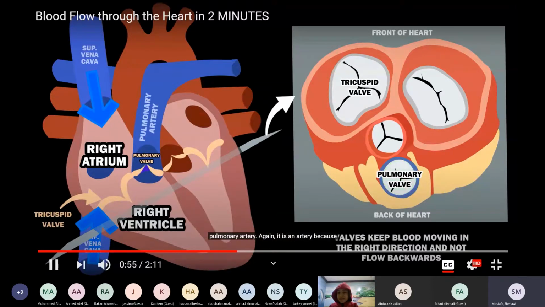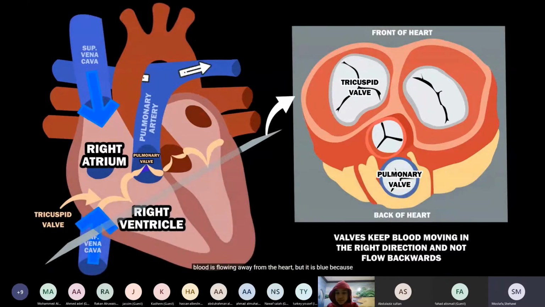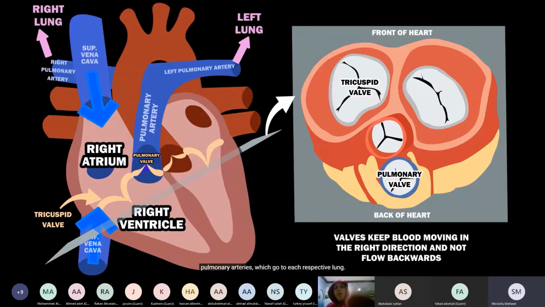The blood exits the right ventricle and enters the pulmonary artery. Again, it is an artery because blood is flowing away from the heart, but it is blue because it lacks oxygen. The pulmonary artery then splits into the left and right pulmonary arteries, which go to each respective lung. In the lungs, gas exchange occurs. The blood discards carbon dioxide.